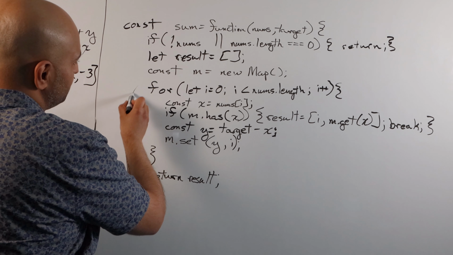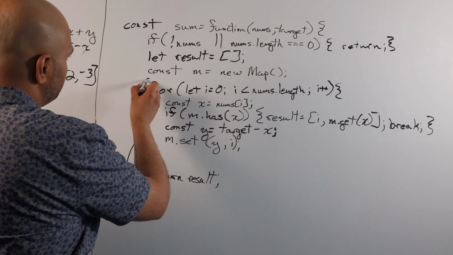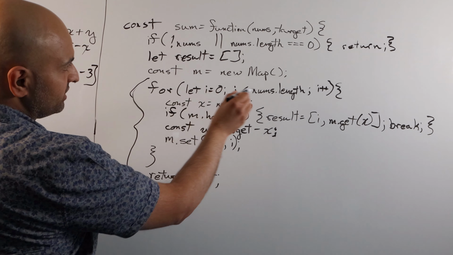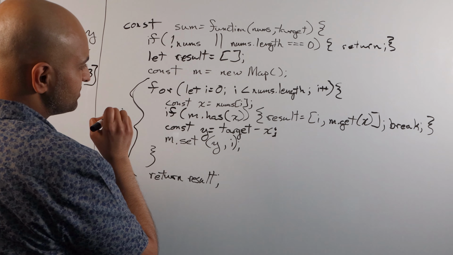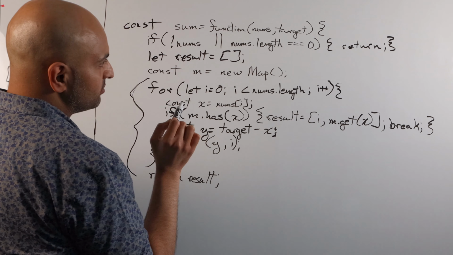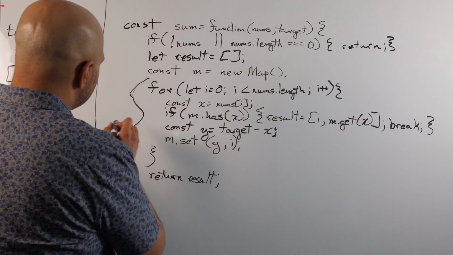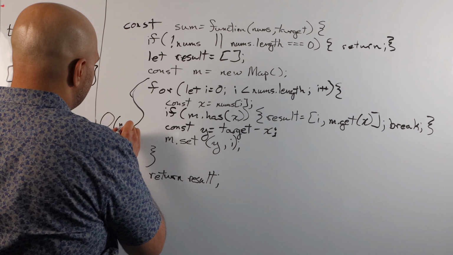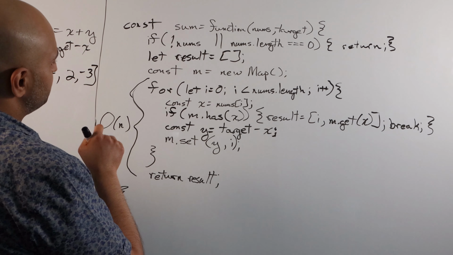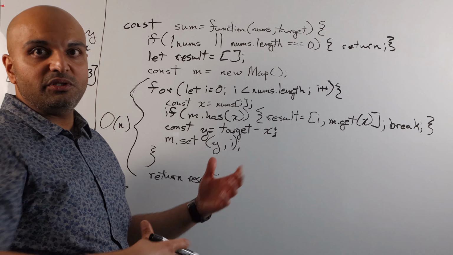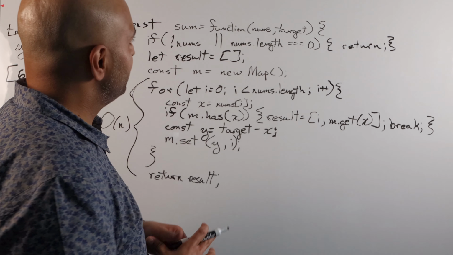Oh, look, we have a for loop here. This for loop is going through the entire array once. It may or may not break before the last element. So that's going to be big O of n. This is constant time, so it's big O of n plus constants. We drop all the constants. This is a big O of n solution.